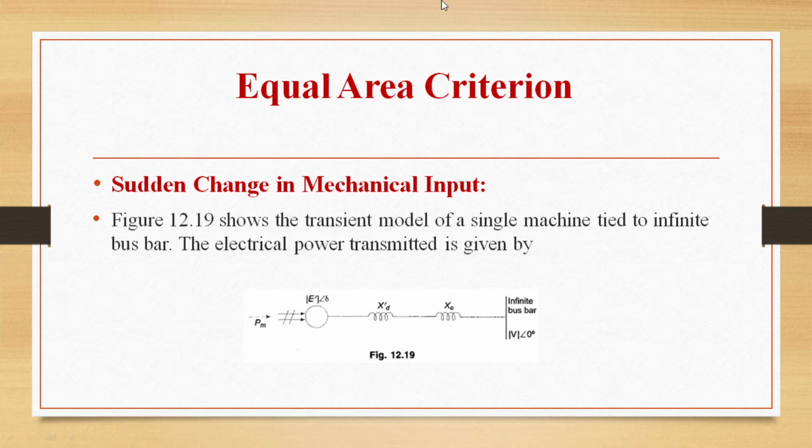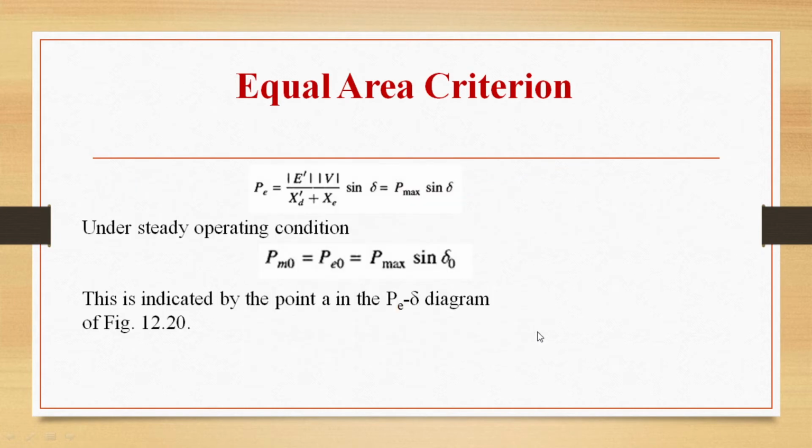This figure shows the transient model of a single machine tied to an infinite bus bar. The electrical power transmitted is given by P equals mod E dash mod V by (Xd dash plus Xc) sin delta, that is P max sin delta. Under steady operating condition, Pm0 equals Pe0 equals P max sin delta naught. So this will be indicated by point A in the Pe delta diagram.